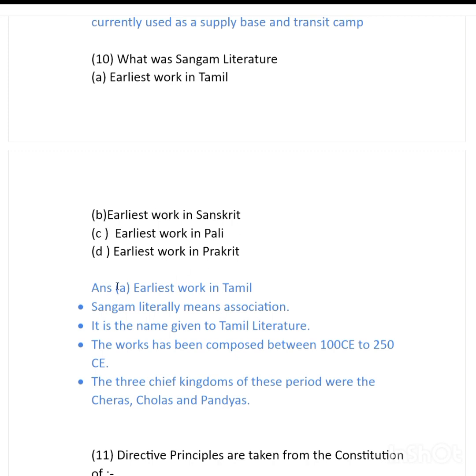So first of all, what is Sangam? Sangam literally means association, and it is a name given to the Tamil literature. The works were composed between around 100 Common Era and 250 Common Era, and the three chief kingdoms of this period were mainly the Cheras, Cholas, and Pandyas.